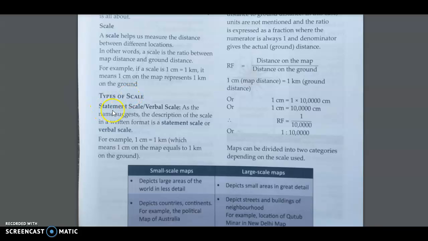So let us come to the first scale, that is the statement scale or the verbal scale. As the name suggests, the description of the scale is written in a written format as a statement or verbal. For example, when I say 1 centimeter is equal to 1 kilometer, similarly, instead of the words equal to, I have written the symbol of equal to. Okay, so it's a statement scale.